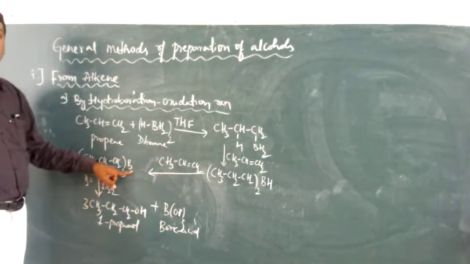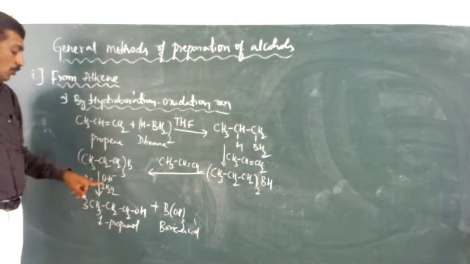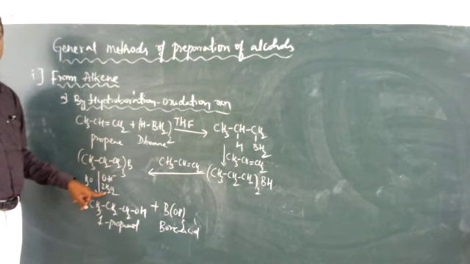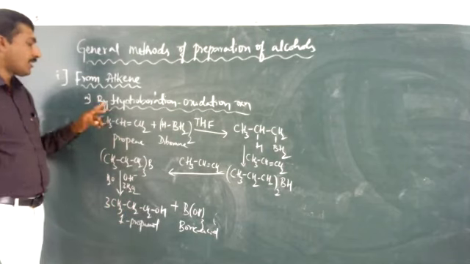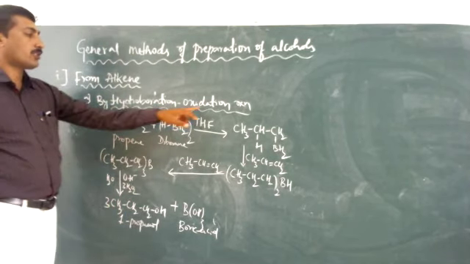This trialkyl boron reacts with a suitable alkali in the presence of water and a very good oxidizing agent, that is hydrogen peroxide. We are going to obtain an alcohol. This reaction is called hydroboration oxidation reaction.